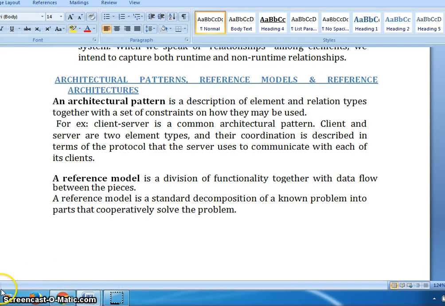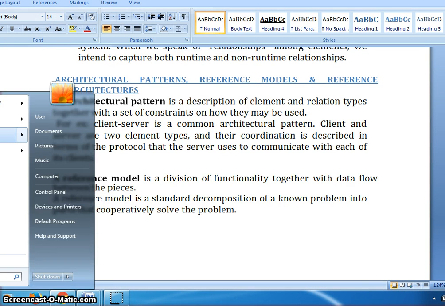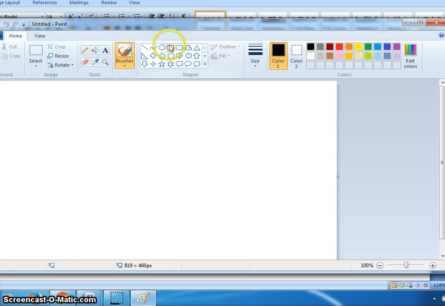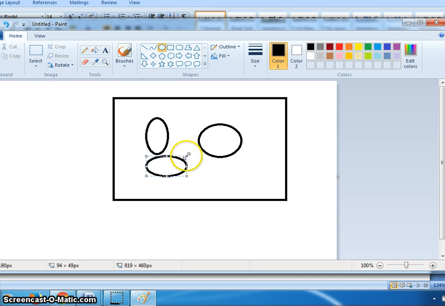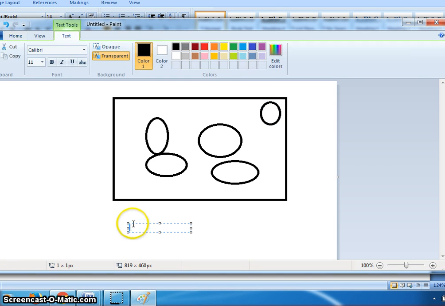For example, imagine this is a software architecture, and here we have constructed and organized many elements, and in this video we are discussing the architectural pattern.